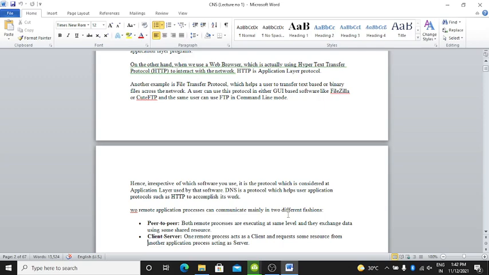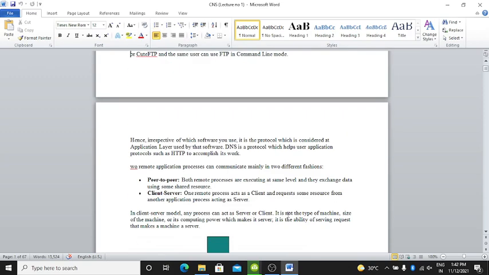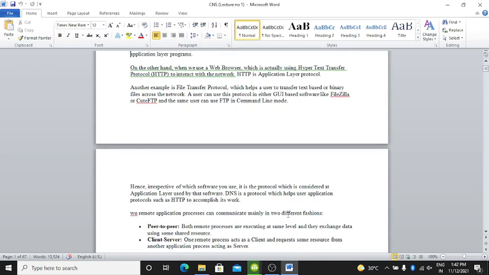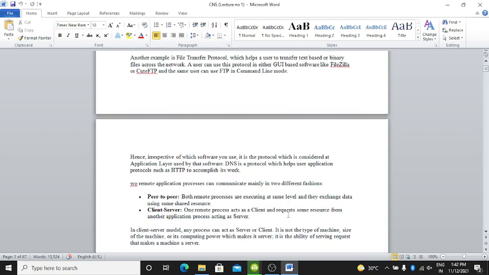Hence, irrespective of which software is used, it is the protocol used by that software which is considered at the application layer. DNS is a protocol which helps user application protocols such as HTTP to accomplish their work.